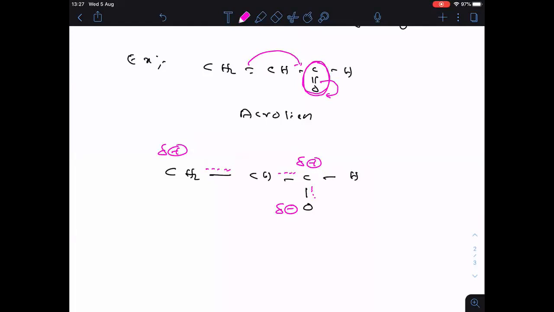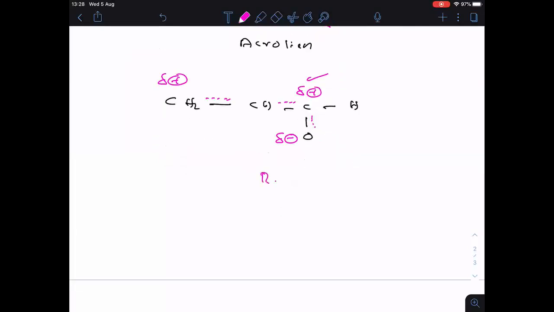In carbonyl, carbon will always be positive and oxygen will be negative. And this is the resonance hybrid.